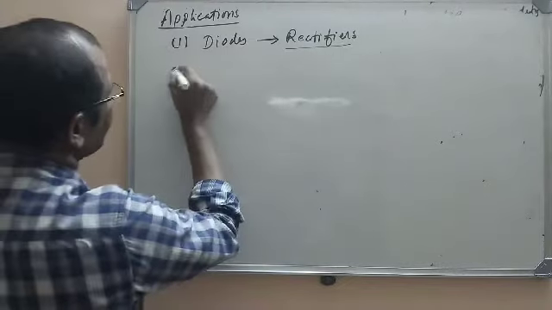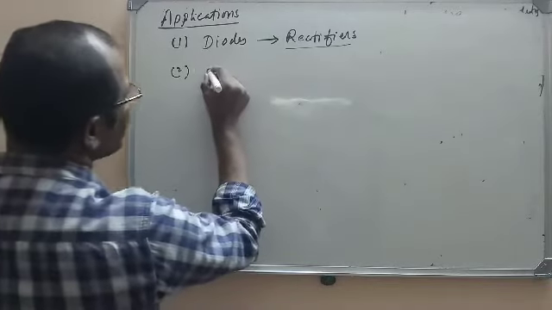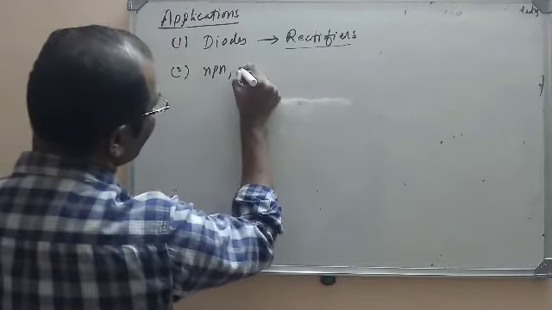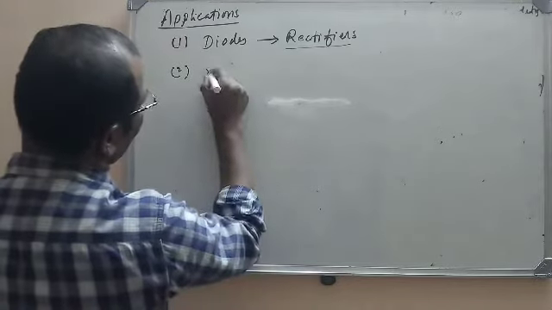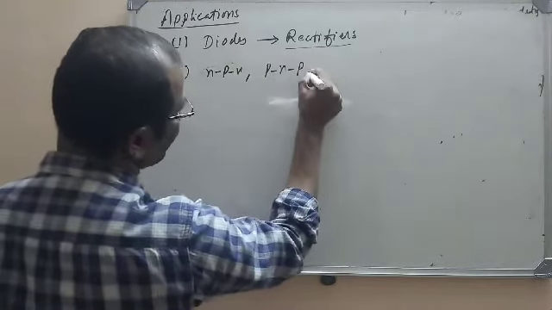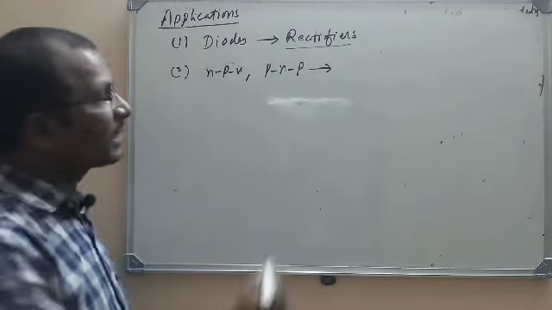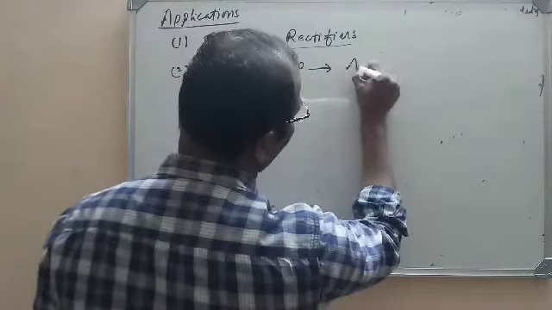And second, we have transistors, that is the NPN transistor or PNP transistor.